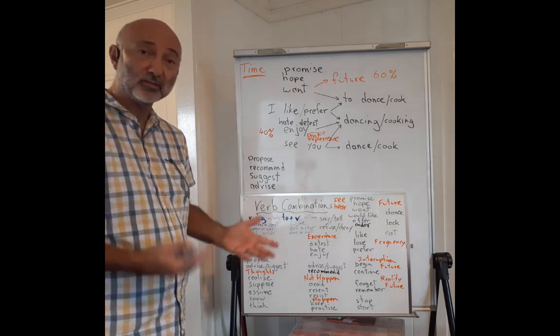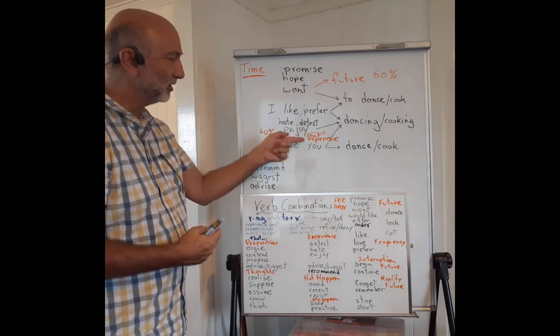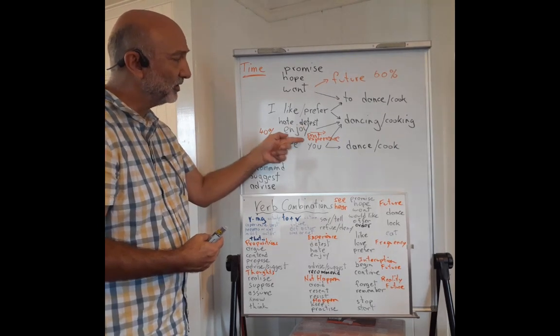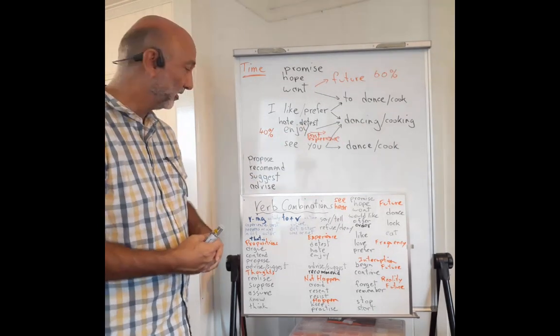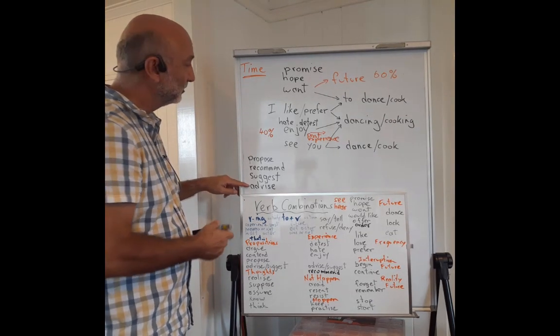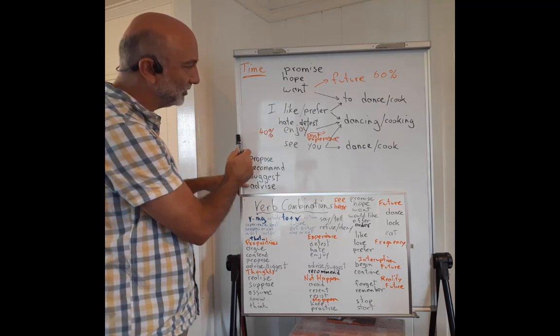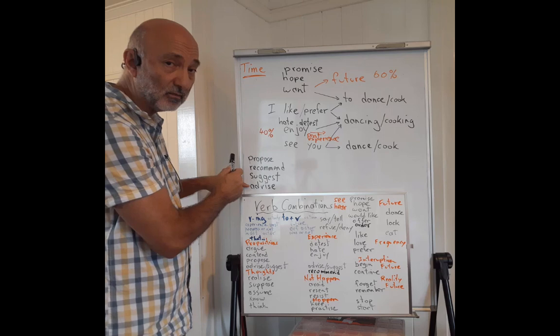And so let's look at some of the verbs that don't seem to work with this idea of past experience and the ing. This verb, advise, if I put that in the sentence, I advise dancing.